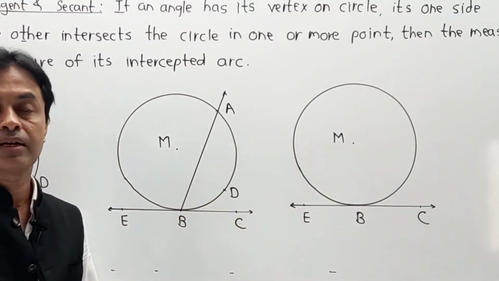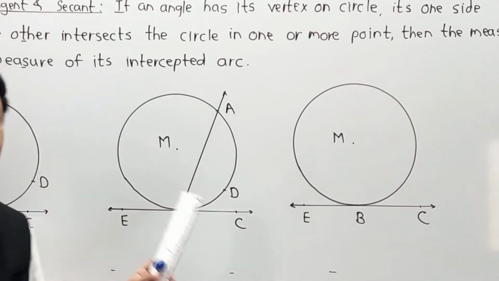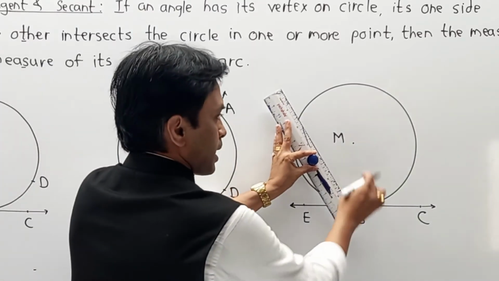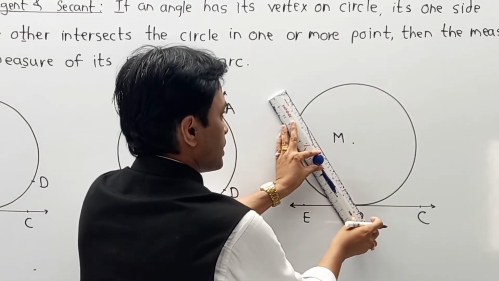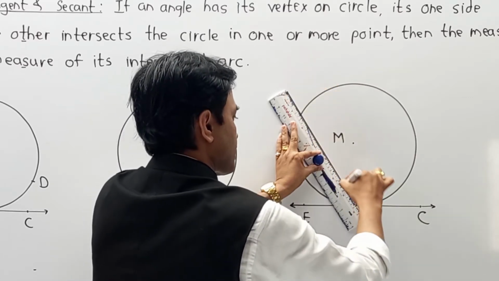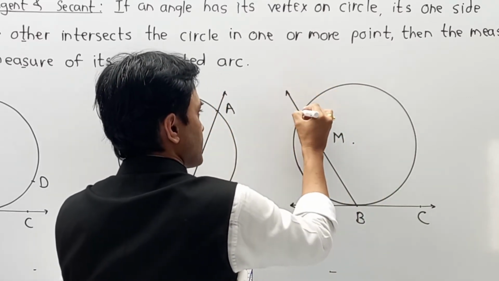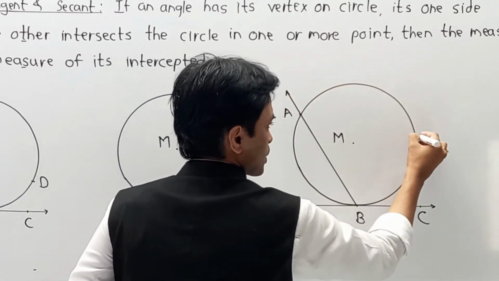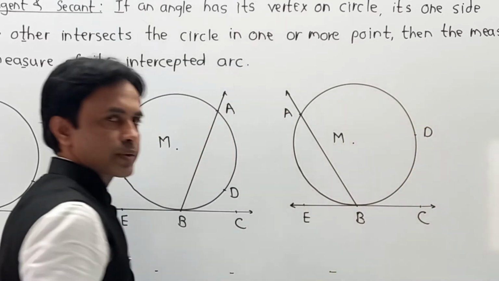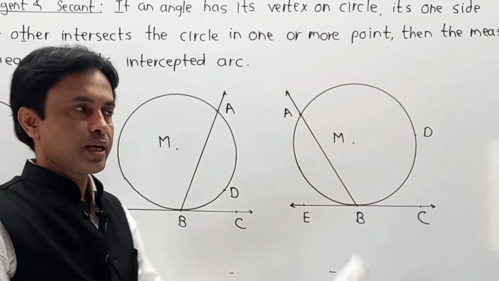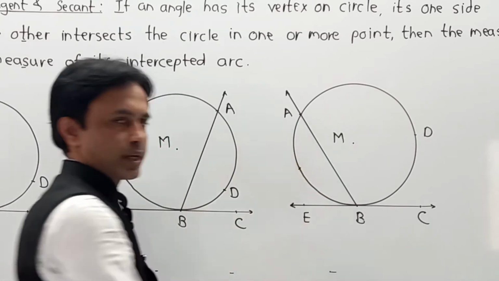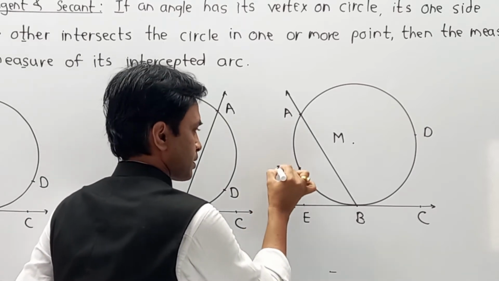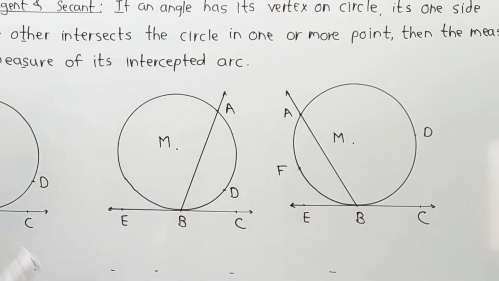And in the third case, less than 90 is over, exactly 90 we have taken. Now we are going for more than 90, meaning M is the center over here, and from B we have a secant indicating this point A. And no doubt we have to describe this arc. So again I am going to take point D somewhere over here. In addition to D, I am also going to take one more point, and the name of this point is F. So in this way we are going to complete the part.